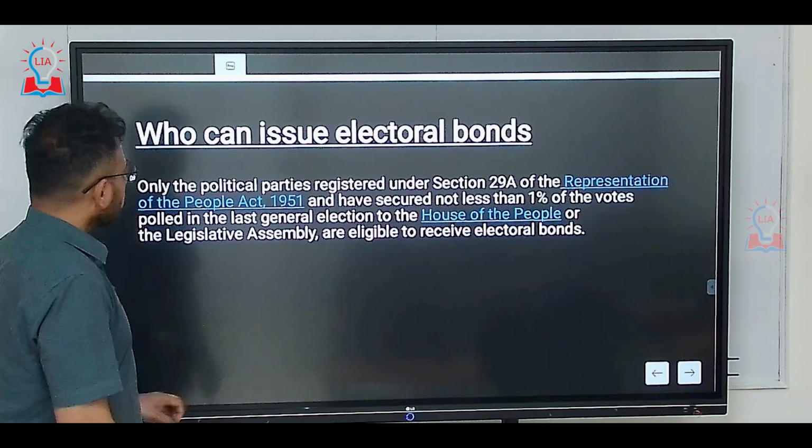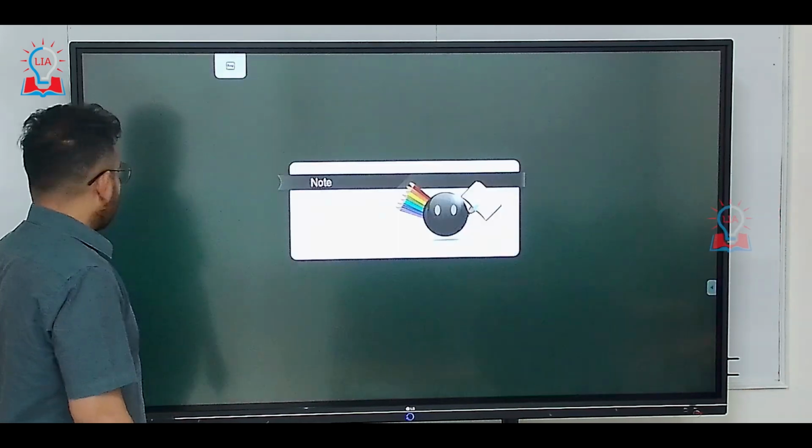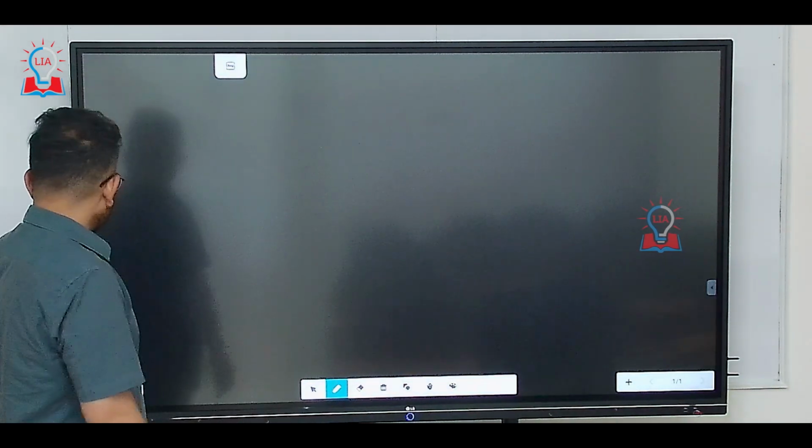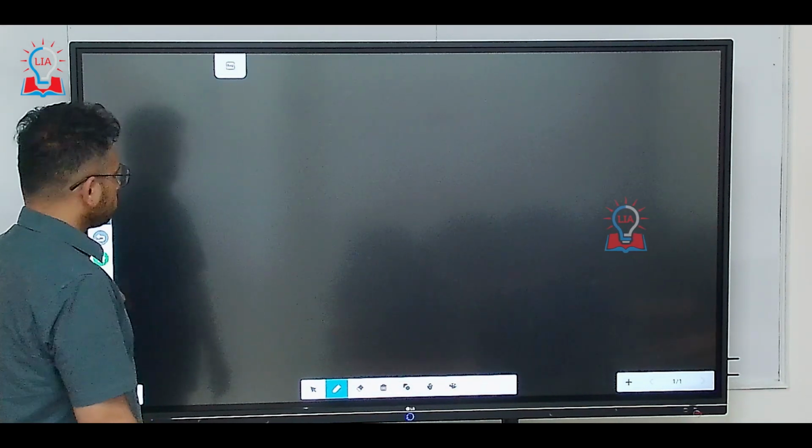Now, who can issue these electoral bonds? When I told you that all political parties can issue these electoral bonds, does it mean that all political parties can issue them? No.